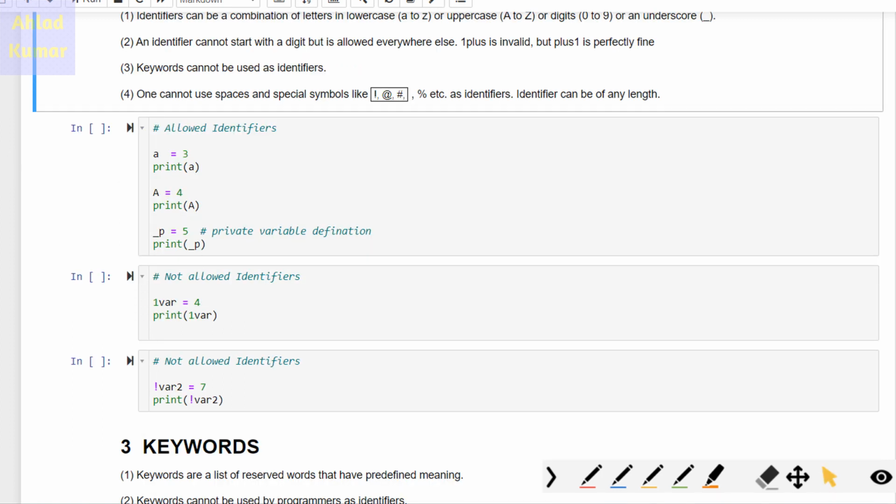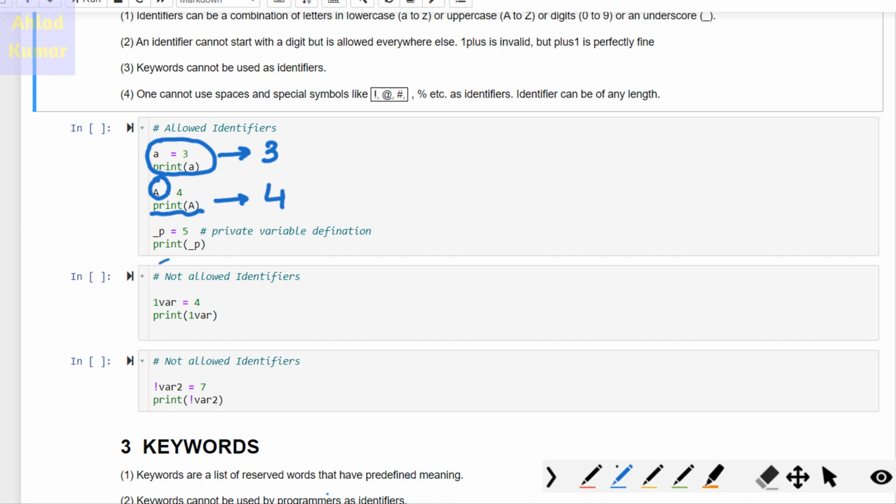Here you can see we are defining identifiers like this. I am writing a equal to 3, and then we are printing this identifier, so the output will be 3. Similarly, I can write an identifier using capital letters also. As you can see, we are writing capital A equal to 4, and then we are printing this capital A. It will print 4 as the answer.